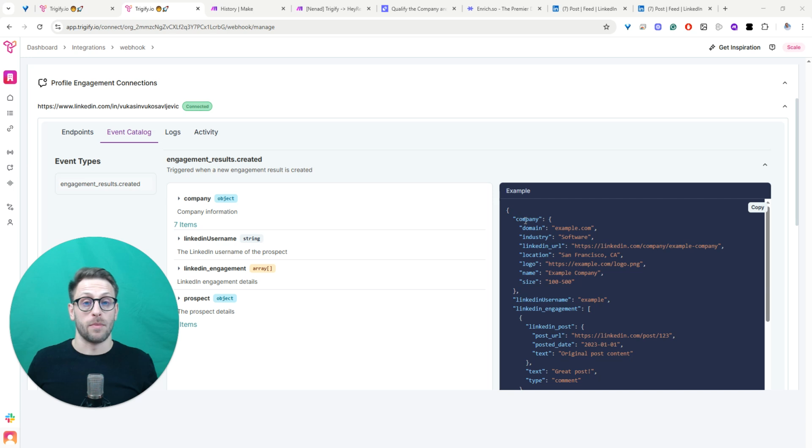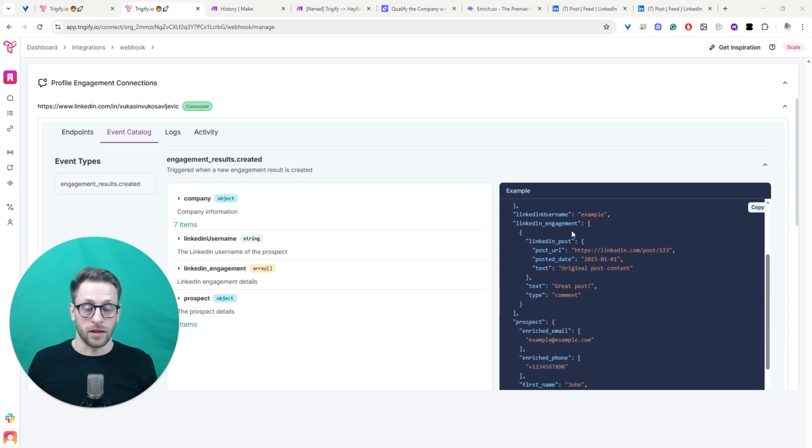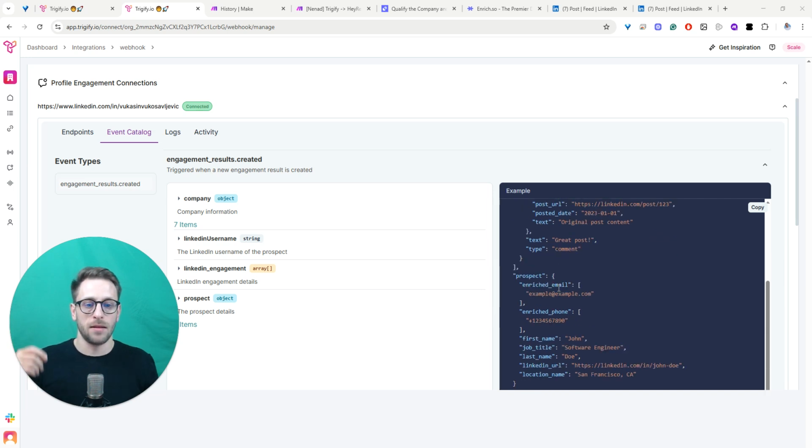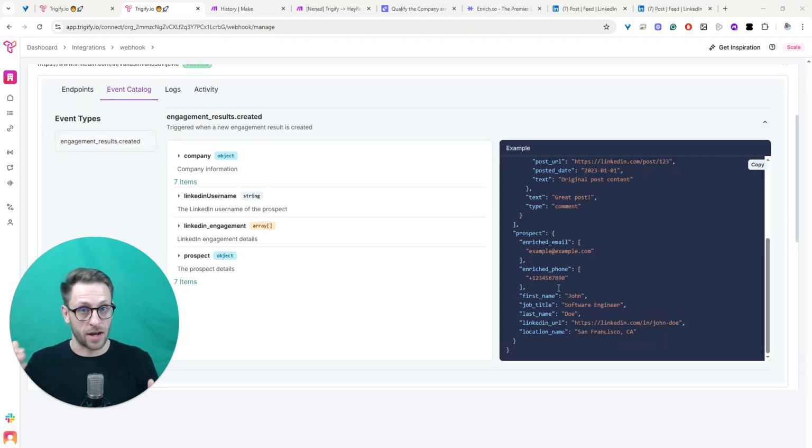We have a section about the company that the person is coming from. We have engagement information, so the post URL, date, the text of the post, and then the type of engagement. Is it a like or a comment? And if it's a comment, the text, and about the prospect, about the person that actually interacted with our content. So if we want, Trigify can enrich email and phone number. If not, this is not relevant for us in this scenario. So we just need the basic information about this person for later enrichment.